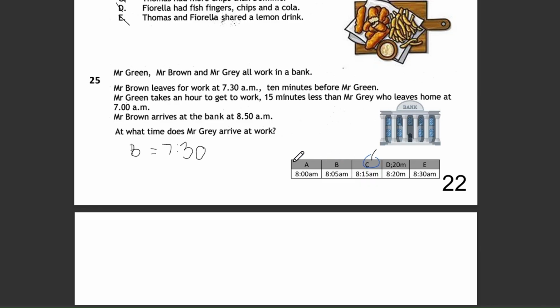Here's the explanation. Mr. Green leaves at 7:40 a.m., 10 minutes after Mr. Brown, and takes 1 hour to arrive, so he gets to work at 8:40 a.m. Mr. Gray takes 1 hour and 15 minutes to get to work, since that's 15 minutes more than Mr. Green. Since Mr. Gray leaves at 7 a.m., he arrives at 8:15 a.m. The other options are incorrect because only 8:15 a.m. matches the time it takes Mr. Gray to travel after leaving at 7 a.m.